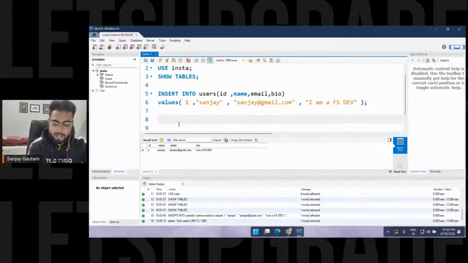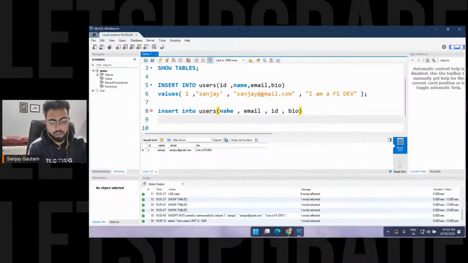Now let's add one more data here. So insert into, caps lock does not matter now, users. And here let me put name first, then email, and then ID and the bio. Remember what I'm telling you: in which order you have mentioned the columns here, in the exact same order you have to put the values as well.